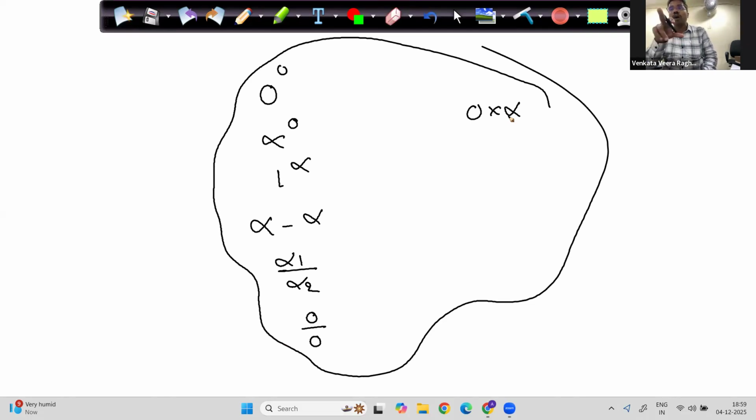So all these forms are the same. They are indeterminate. Means for 1 power infinity, the value can be finite, infinite, it may exist, or it may not exist.